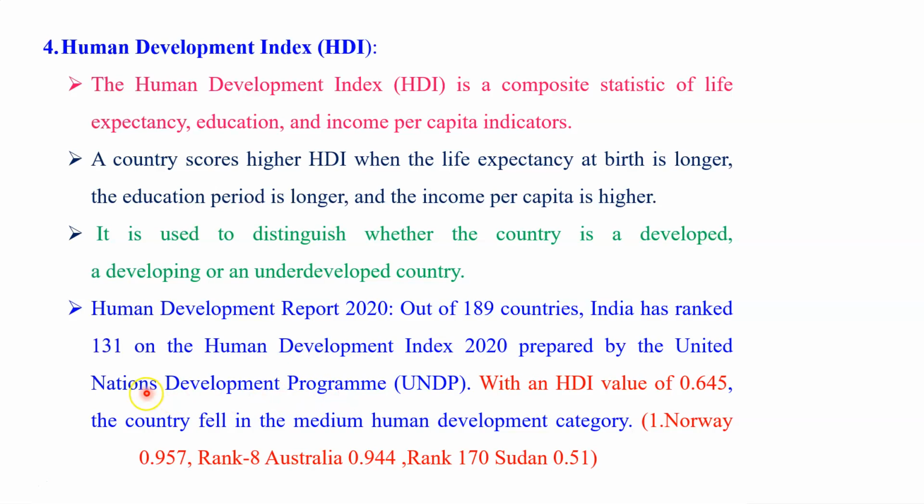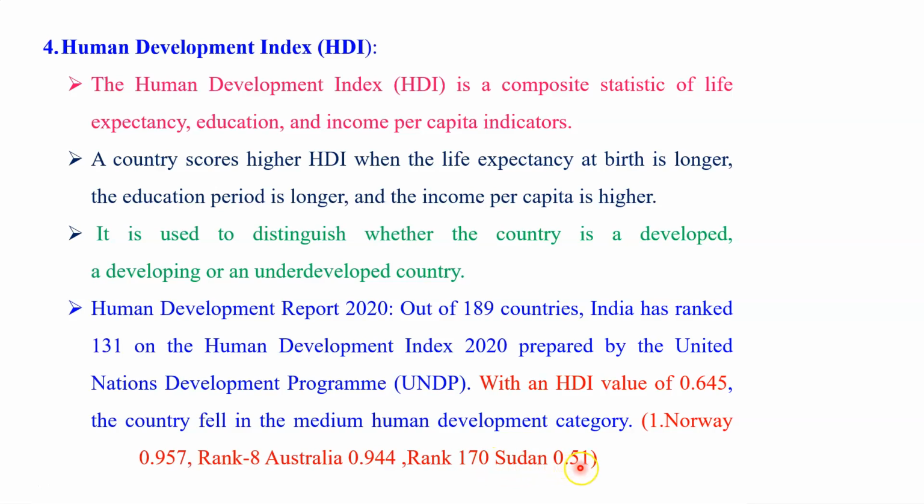It was prepared by the United Nations Development Program, that is UNDP, and the index was 0.645. When we compare with other countries during the same period, Norway was ranked first, and the value of the index was 0.957. So it is very close to 1. Australia was ranked 8 during the same period, and the value of the Human Development Index was 0.944.